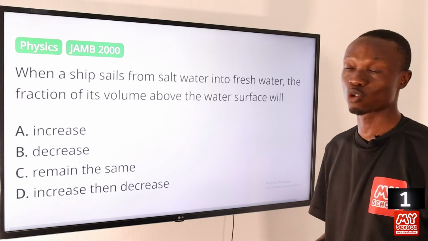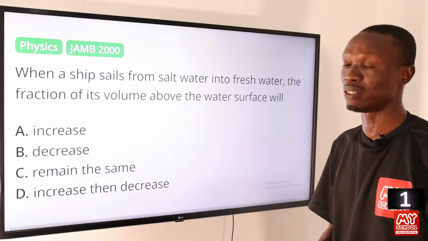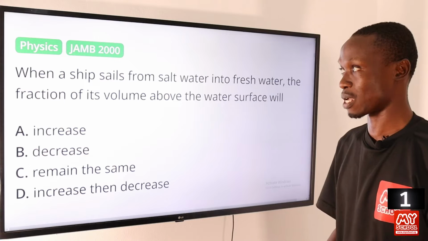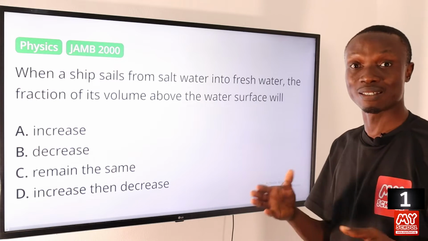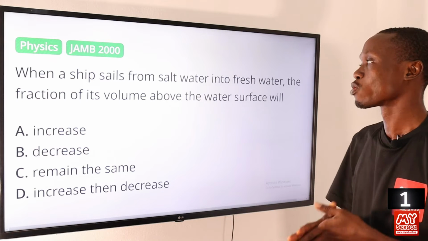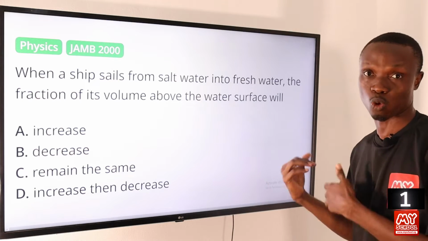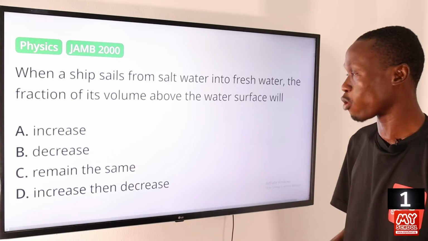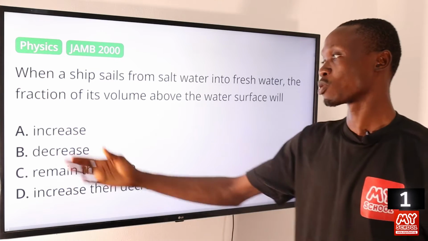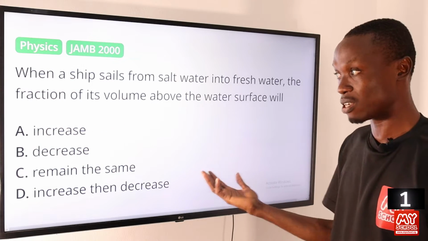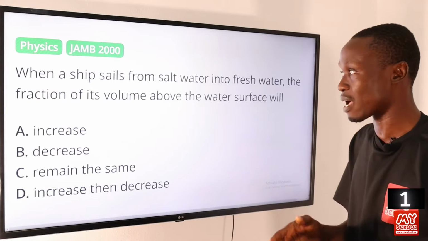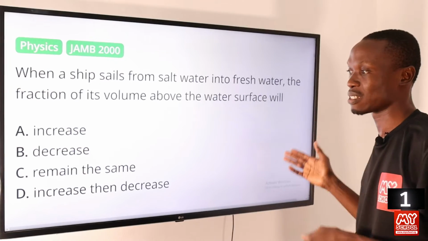Okay, so the extent to which an object sinks in a substance depends on the density of the substance, right? So salt water is denser than fresh water. So when a ship moves from salt water into fresh water, the ship is going to sink in more into the fresh water than the salt water. So option A, increase, no, it will not increase. B, it will decrease, yes, because the ship sailed from a denser substance to a less dense substance.